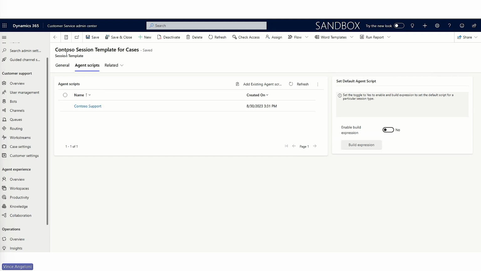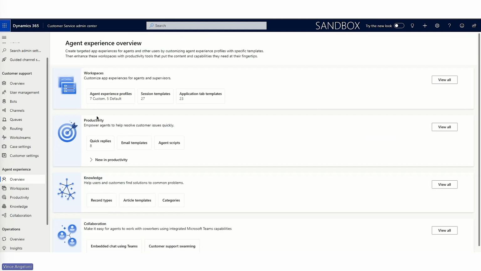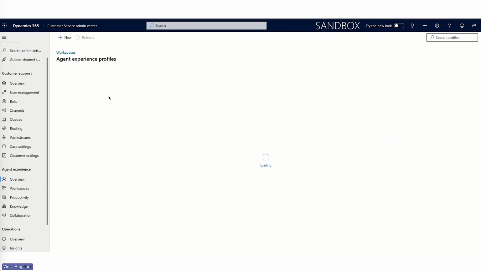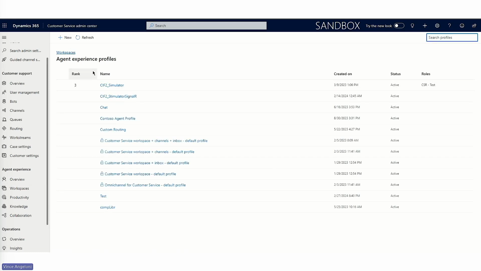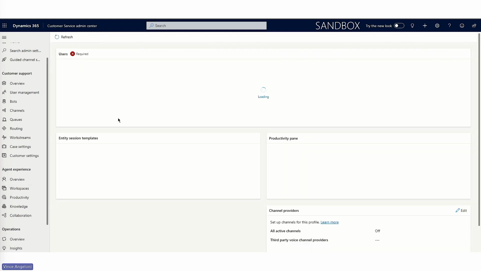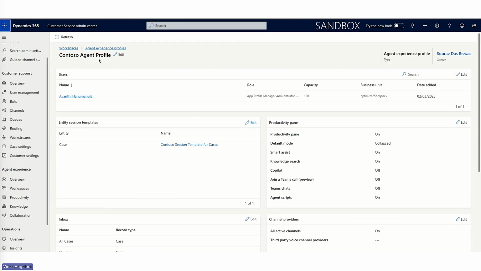Once this step is done, we go back to overview and click on agent experience profile. Within the agent experience profile, I have to create a new experience profile. I have already created the Contoso agent profile, and then I have configured which will be my session template to be used.